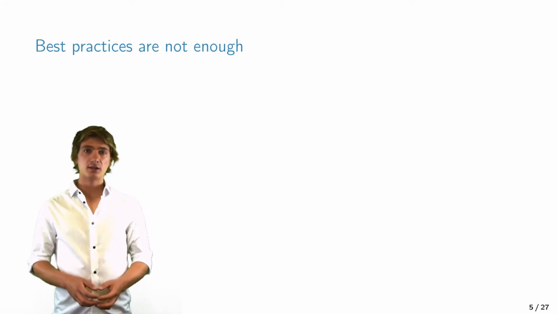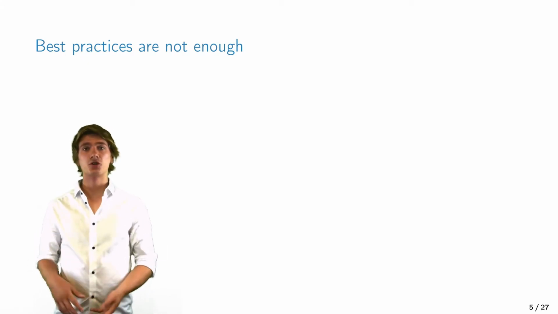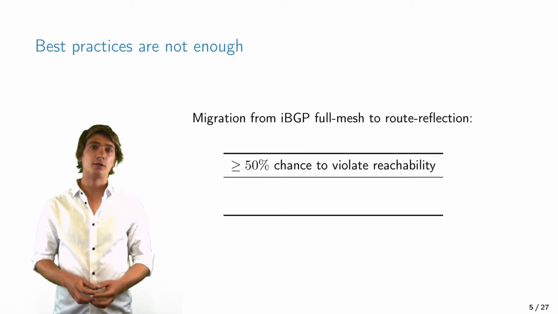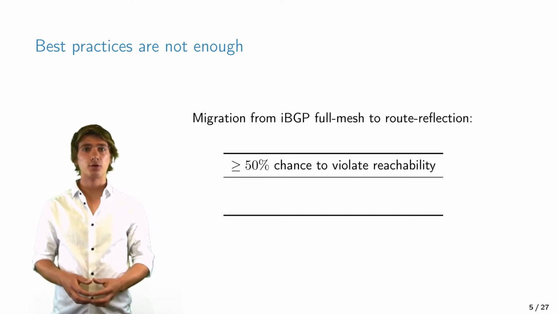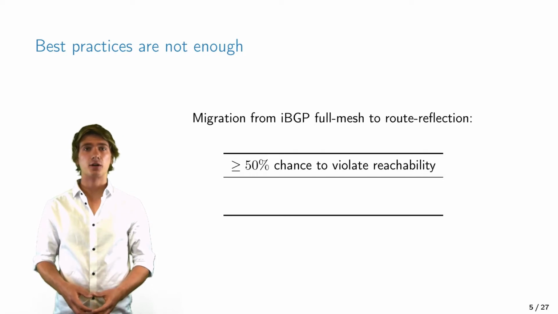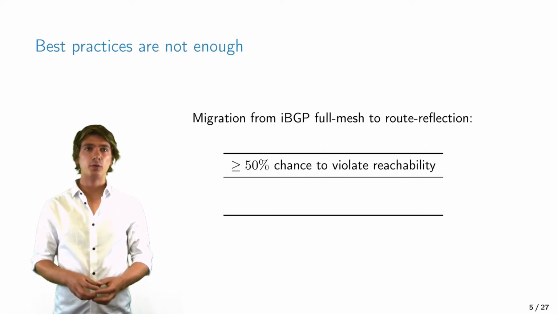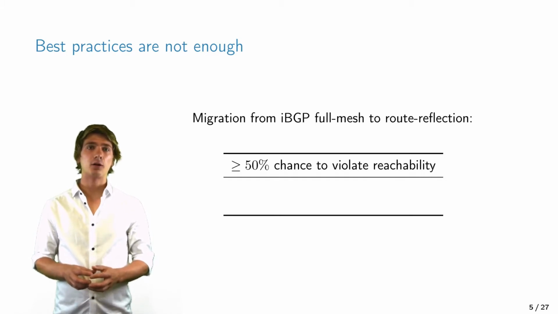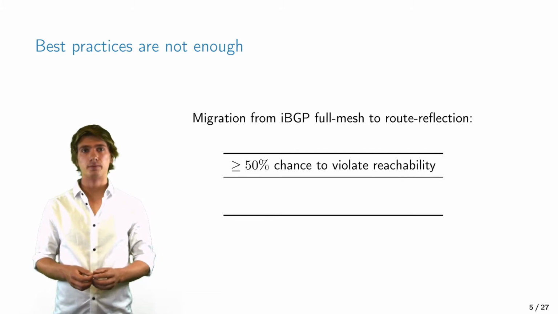To do this, we simulate the scenario of moving from an IBGP full mesh to a route reflector topology. And this is a very common migration scenario that most smaller networks will go through when growing in size and complexity. We use around 80 different topologies from Topology Zoo, and we prepare a migration scenario for each of them. Then we pick many different random orderings of routers and count how often some flows end up in a black hole or in a forwarding loop.